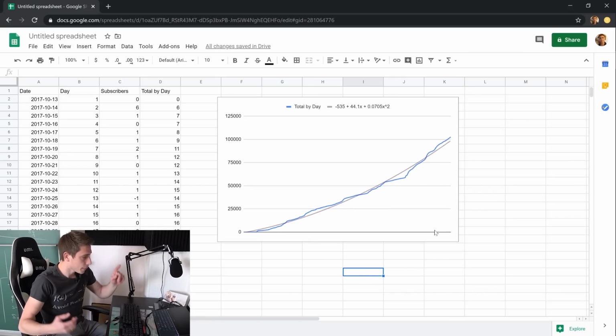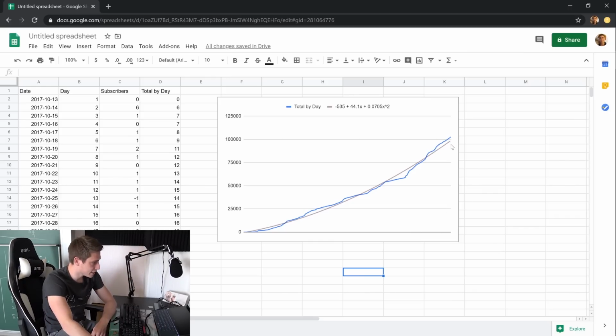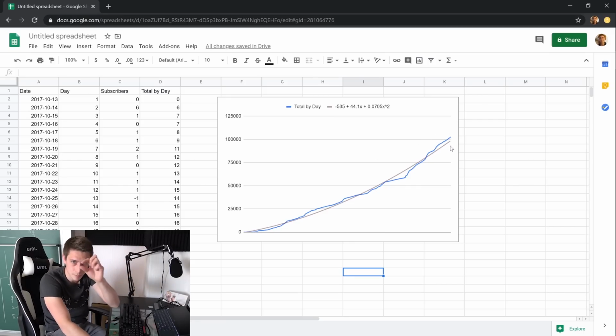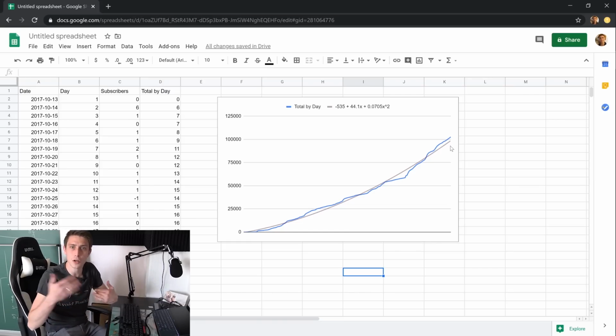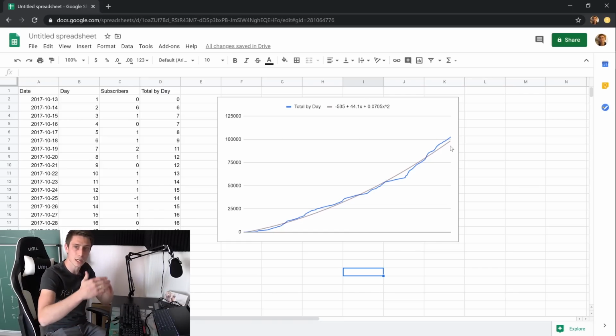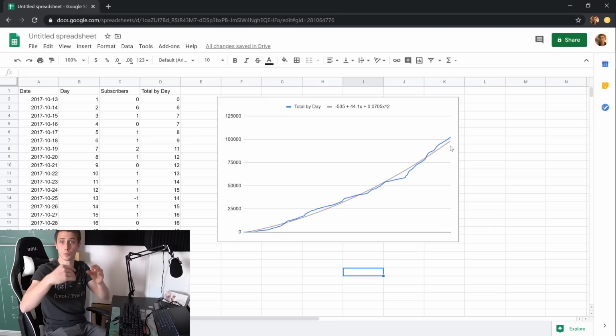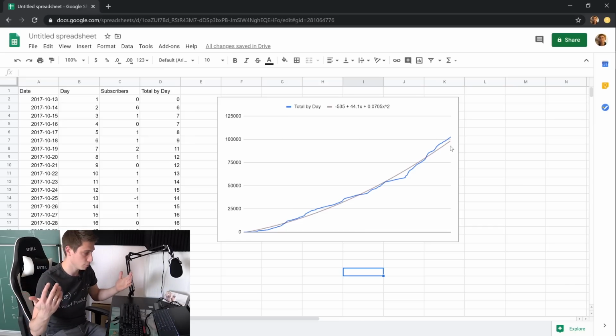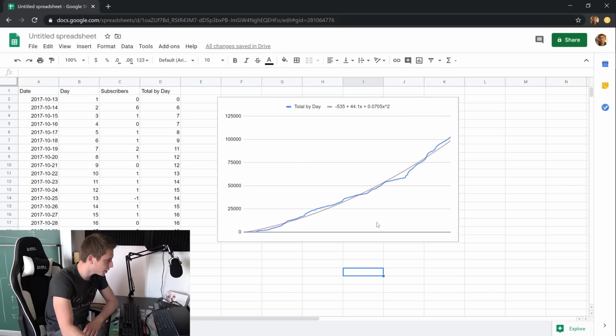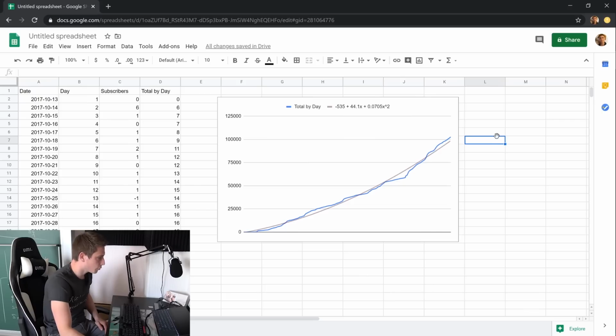And there we go. What I can already see is that this approximation is going to underestimate a little bit. You see our polynomial approximation is a bit under our actual graph. So it's going to underestimate a little bit, but maybe over time it's going to adjust to the real graph and be more like the real thing. So we are going to do the same thing as before. We are going to find the constants, and then we are just going to plug everything in. So give me a second.